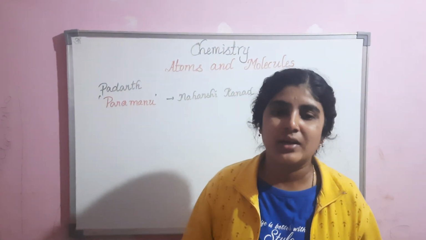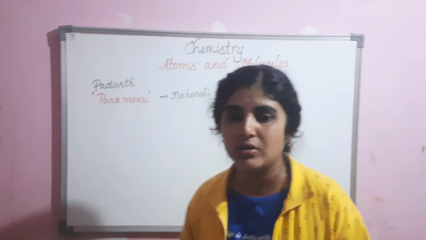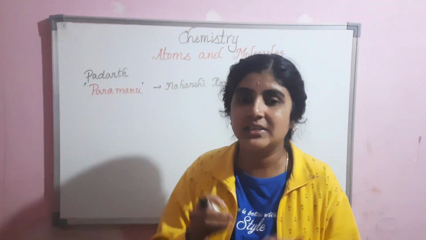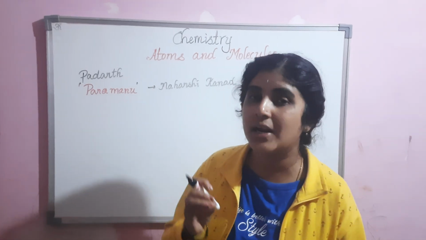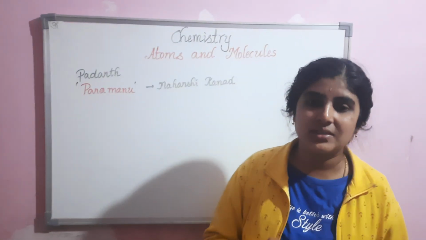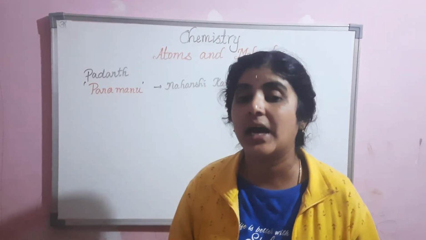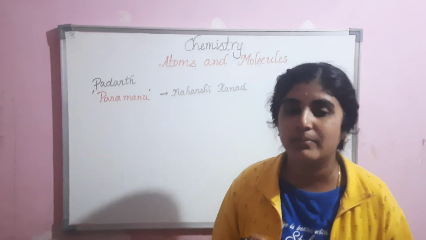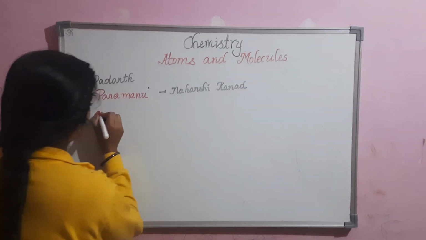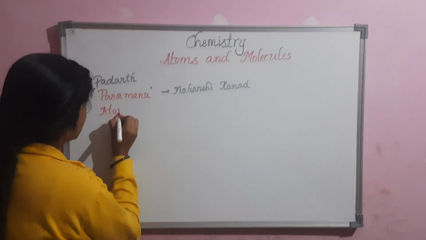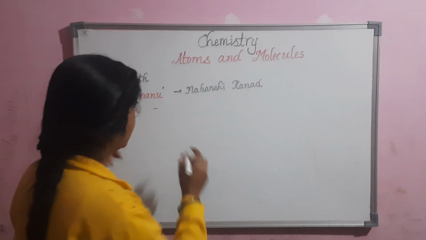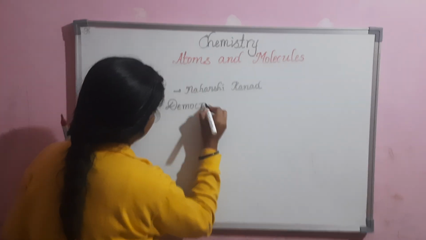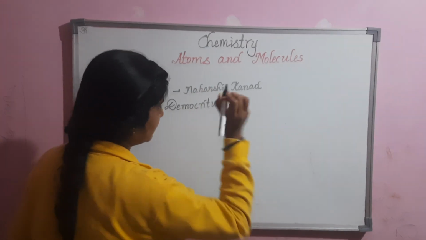In the same era, the Greek philosopher Democritus called this indivisible particle, the smallest particle that we can't divide, an atom. Atom is nothing but an indivisible particle of matter. Who called that an atom? The Greek philosopher Democritus.